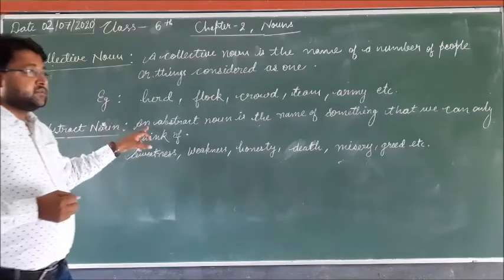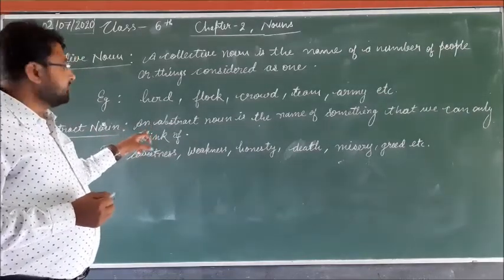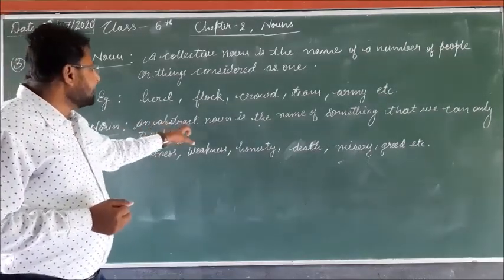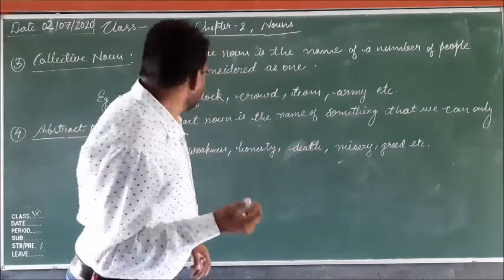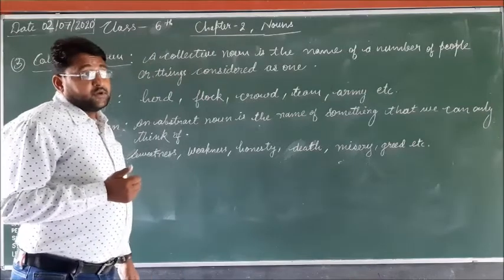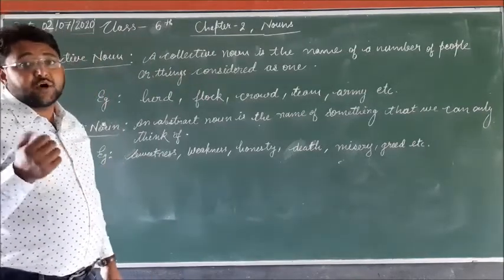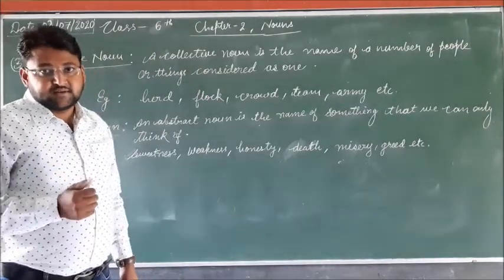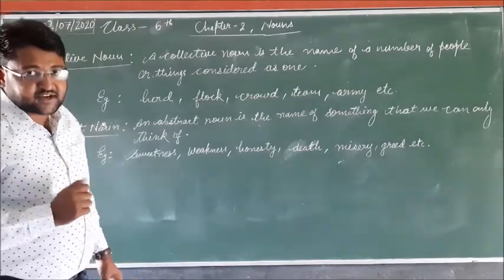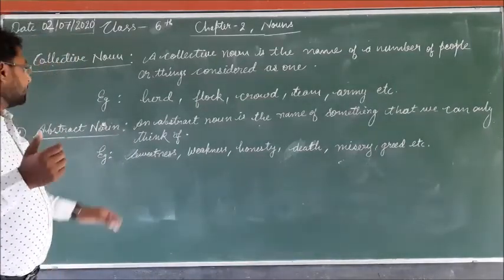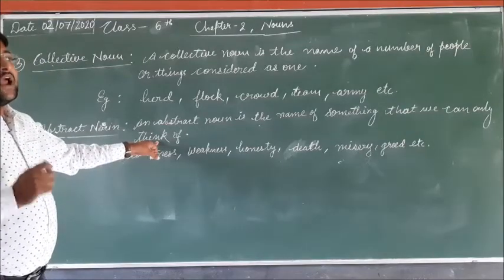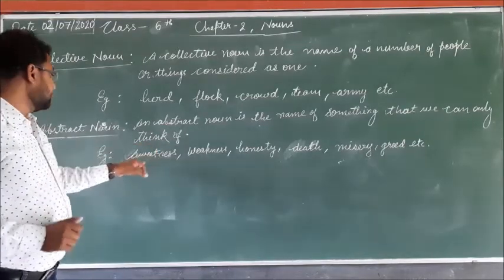You can see here the definition of abstract noun. An abstract noun is the name of something that we can only think of. An abstract noun we cannot see, we cannot touch. We can only feel it. We can only think about it, and we can only feel it.